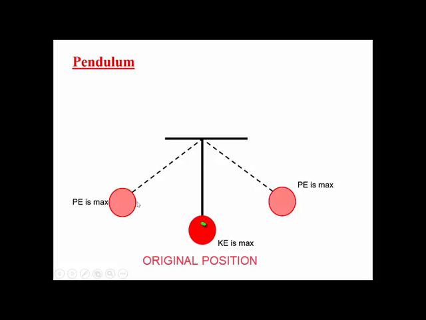The original position of the ball was here in the center. The ball has been shifted to a certain distance. So at the two extreme positions the potential energy is maximum, but in the central position the kinetic energy is maximum.